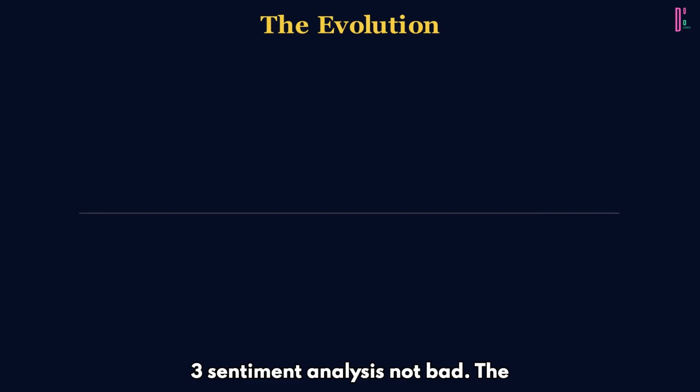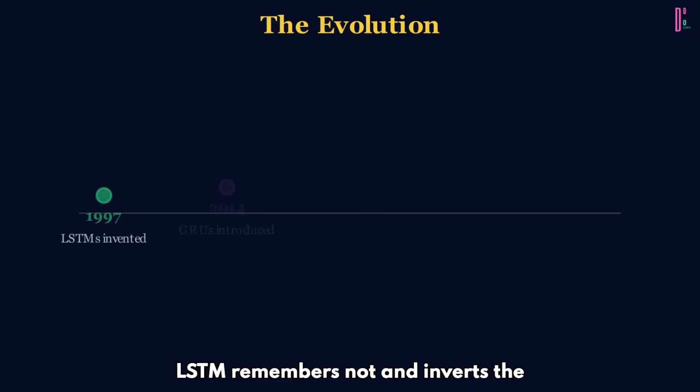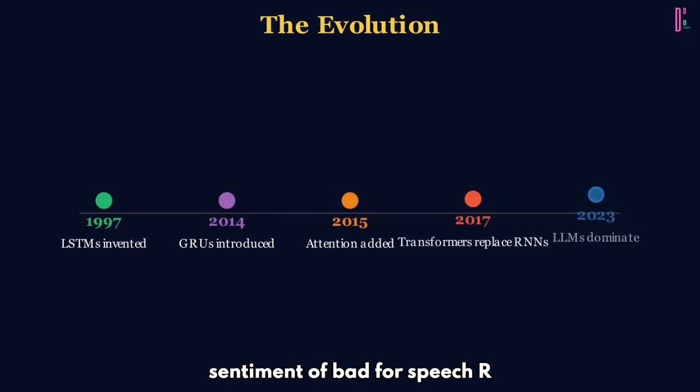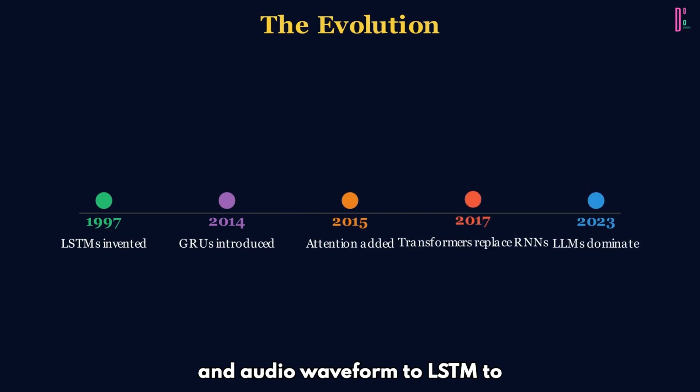3. Sentiment analysis: "not bad." The LSTM remembers "not" and inverts the sentiment of "bad." 4. Speech: RNN audio waveform to LSTM to text transcription. It handles context: there versus their versus they're.